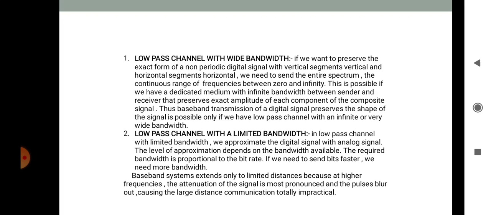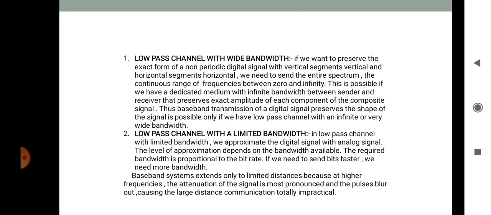The second is a low pass channel with limited bandwidth. In the low pass channel with limited bandwidth, we approximate the digital signal with an analog signal. Here the level of approximation depends on the bandwidth available. The required bandwidth is proportional to the bit rate.